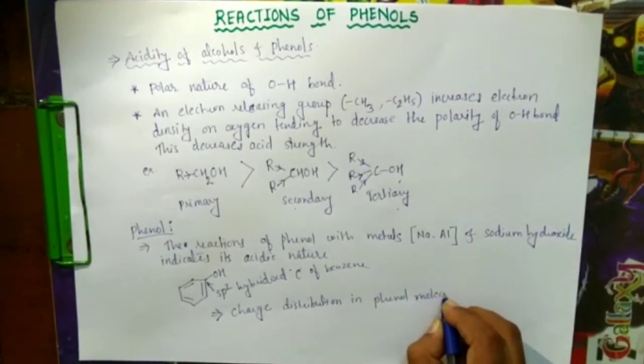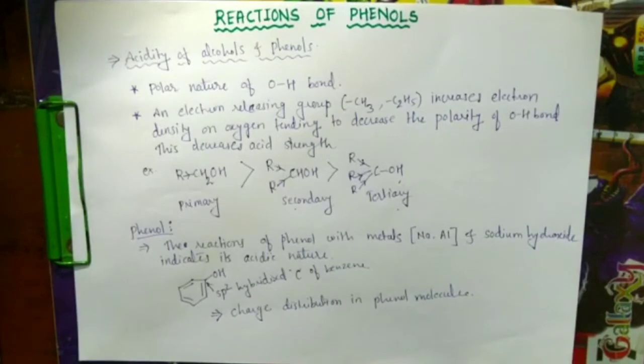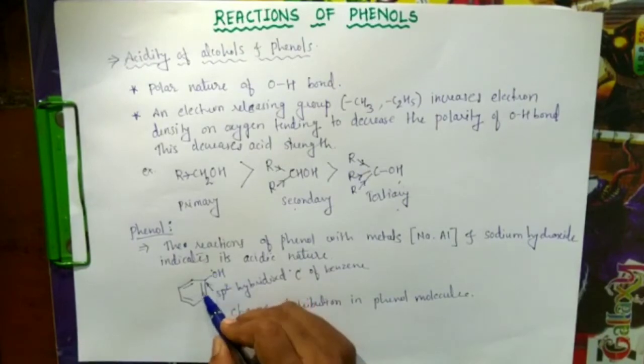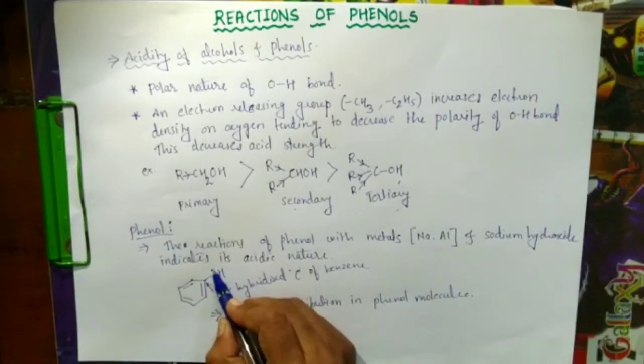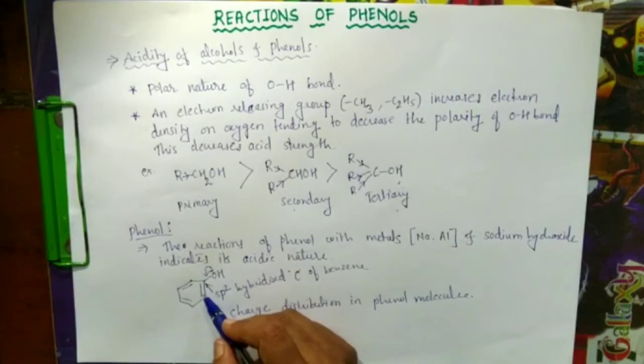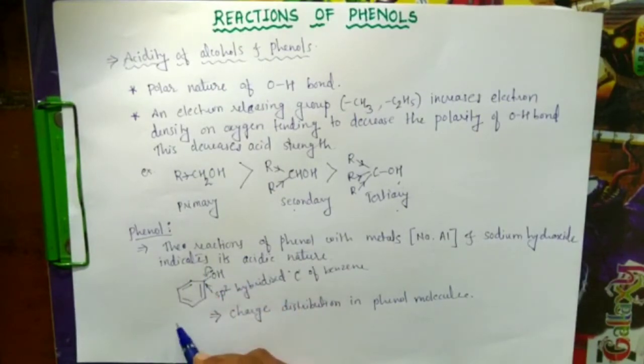And because of this charge distribution, the oxygen of the OH group becomes positive. Because this is an electron withdrawing group, it takes electrons from oxygen, and the oxygen becomes positively charged because it donates a pair of electrons towards the benzene ring.